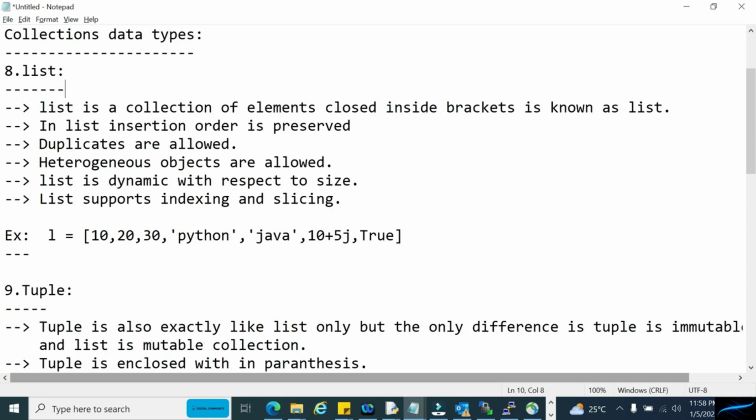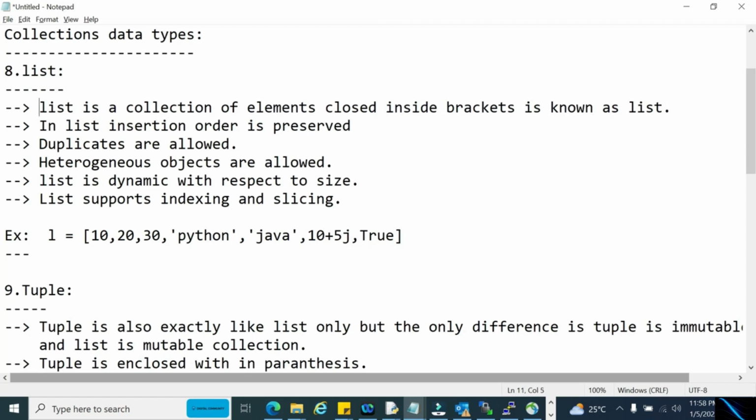In Python, list is such a very important data type that the whole programming of Python will revolve around it. So let us try to understand what this list is and why we call the list such an important data type. All those things we will discuss. Now let us see how it works.